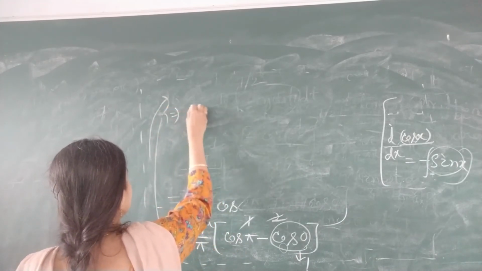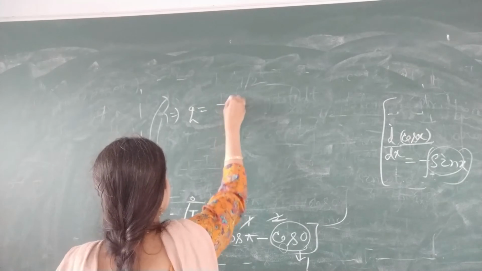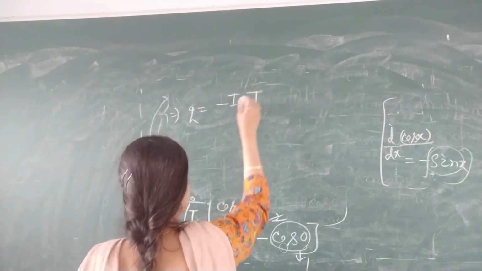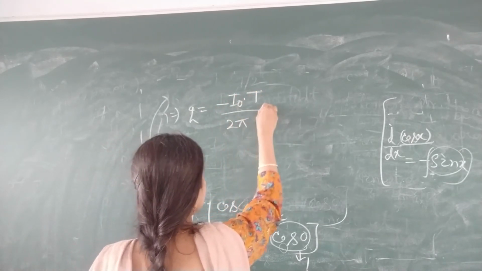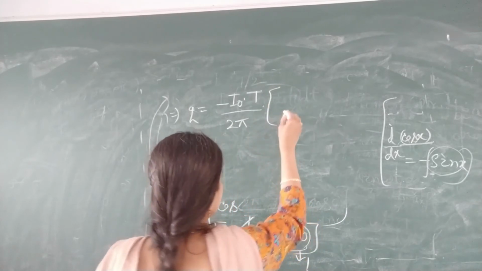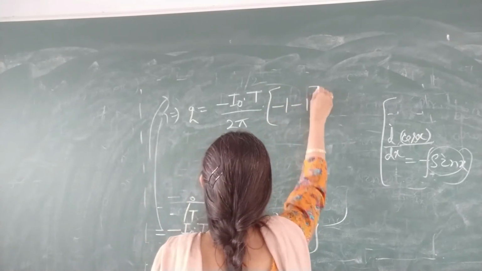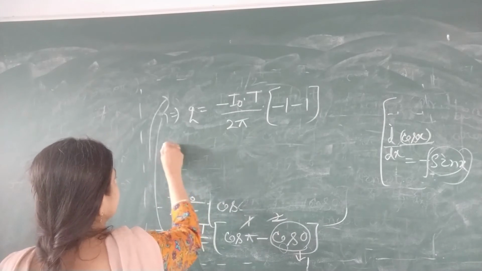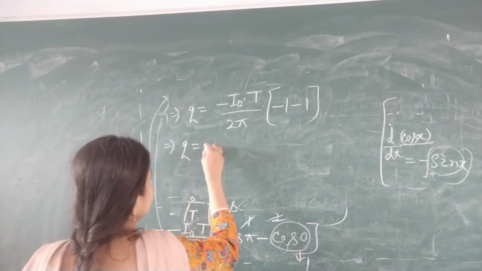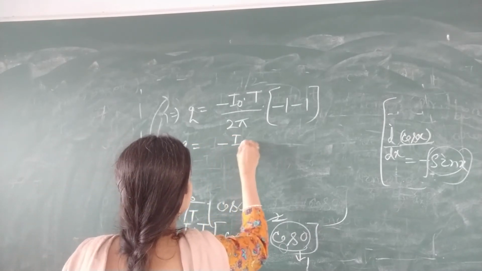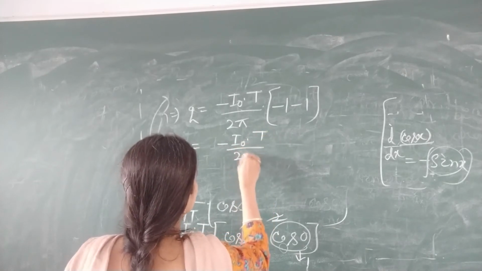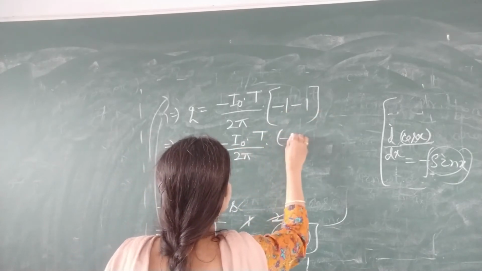So Q is equal to minus I naught into T divided by 2 pi into minus 1 minus 1, or you can write minus I naught into T divided by 2 pi into minus 2.